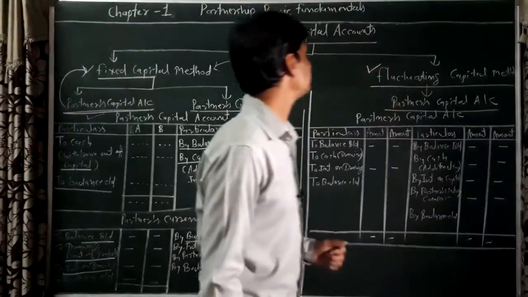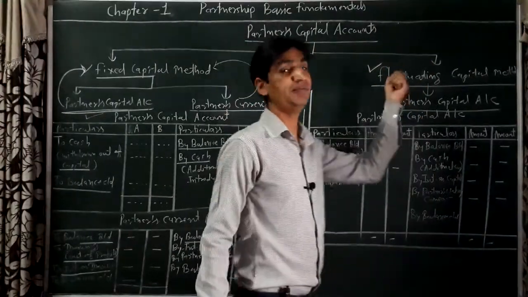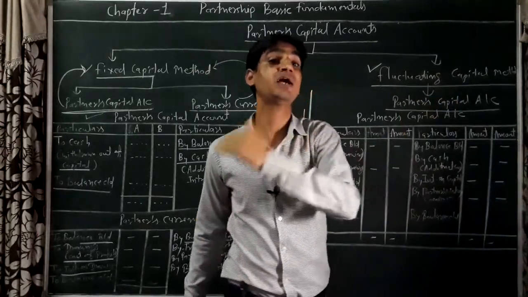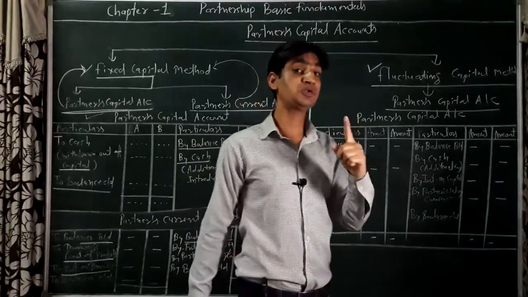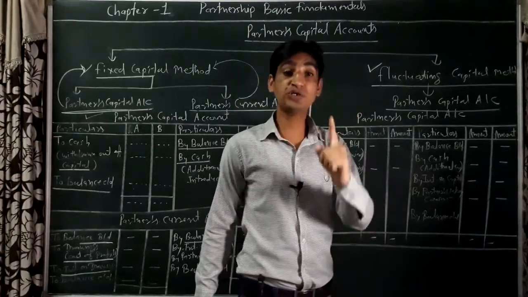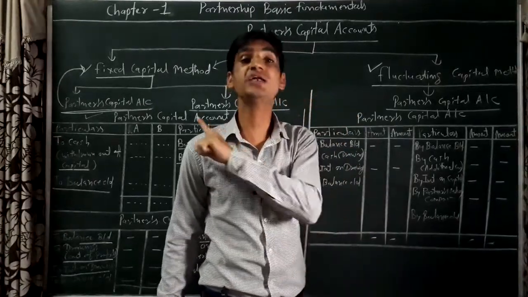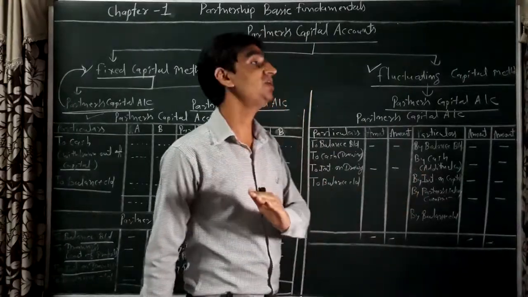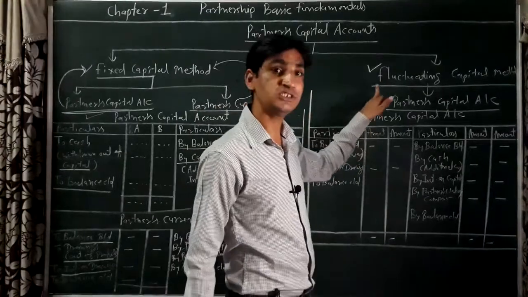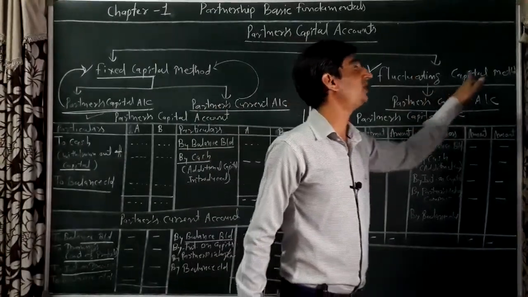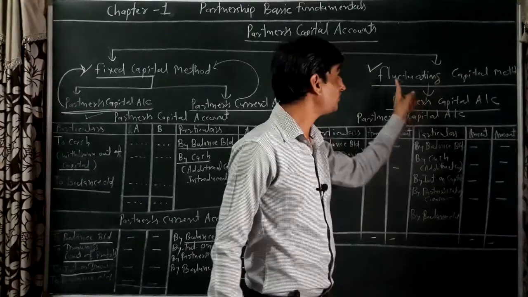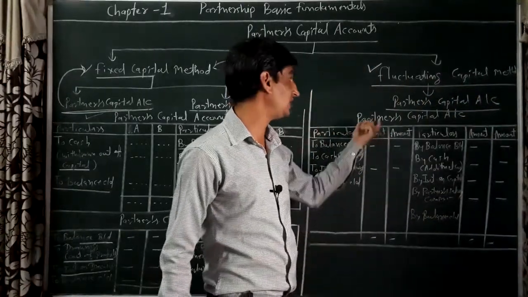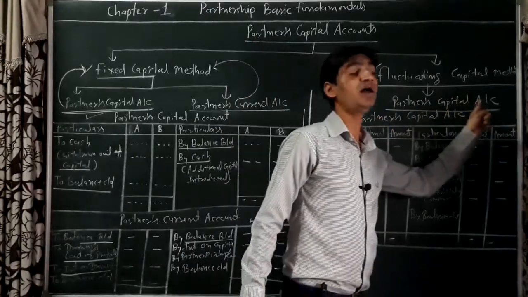Now we will discuss the fluctuating capital method, and how the partners' capital accounts are prepared as per it. First point to be noted here: fluctuating capital is used when no information is given in the question. When nothing is given in the question, in such a situation the fluctuating capital method will be used. As per the fluctuating capital method, only one account is prepared, that is the partners' capital account.